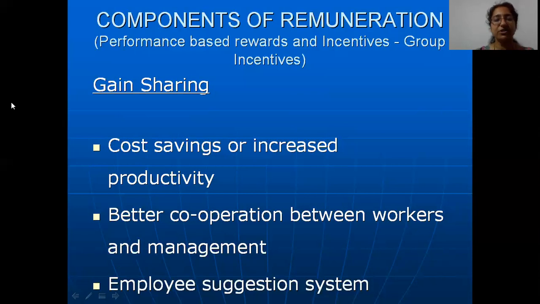As we had already told you, there will be an employee suggestion system here. Because of the presence of the employee suggestion system, there will be a screening committee, a group of people from the management who will go through the suggestions of the employees and make sure that the suggestions are implemented by the company.